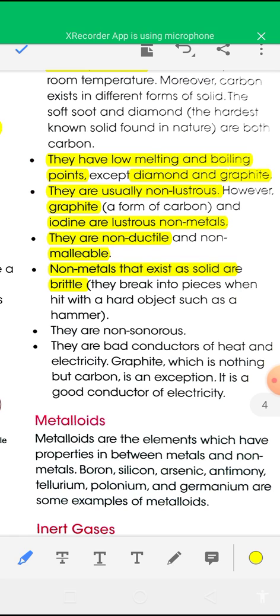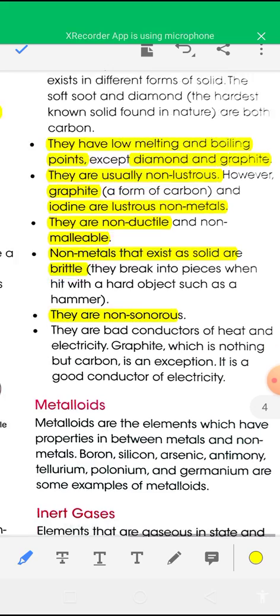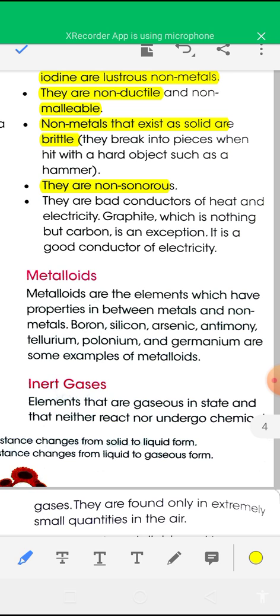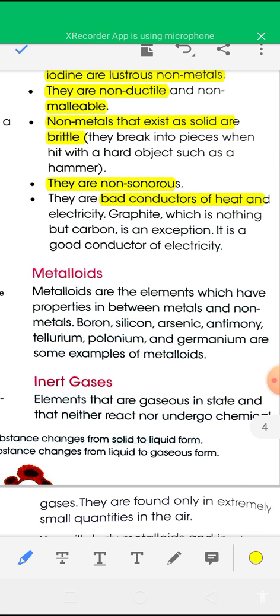And non-metals are non-sonorous, and non-metals are bad conductors of heat and electricity. But graphite is an example of a good conductor of electricity. So graphite is an exception.